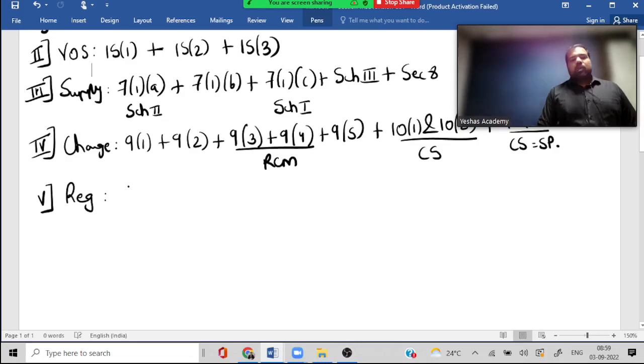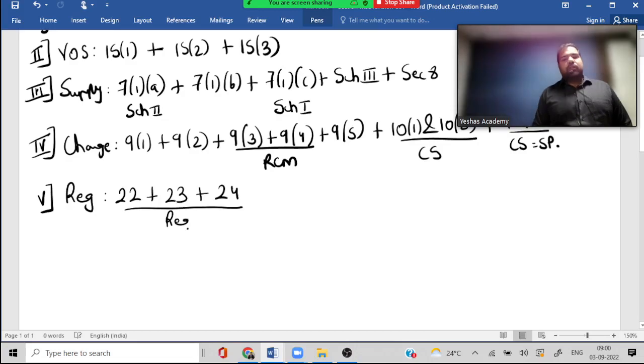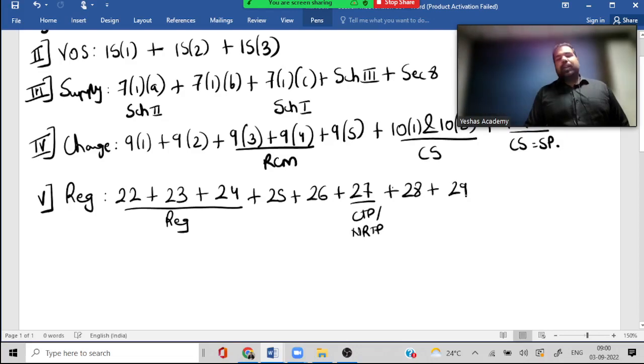What is the registration section? 22, 23, 24. These are for registration. Yes. 25, 26, 27. This is CTP and NRTP. Plus 28. 29 is for what, guys? Cancellation. And 30 is revocation. All right.